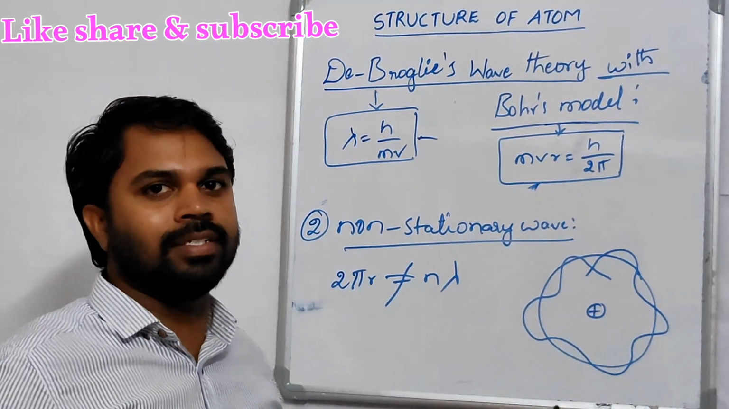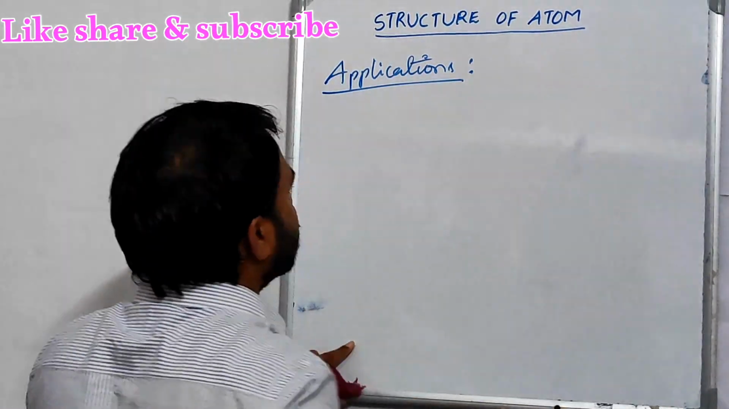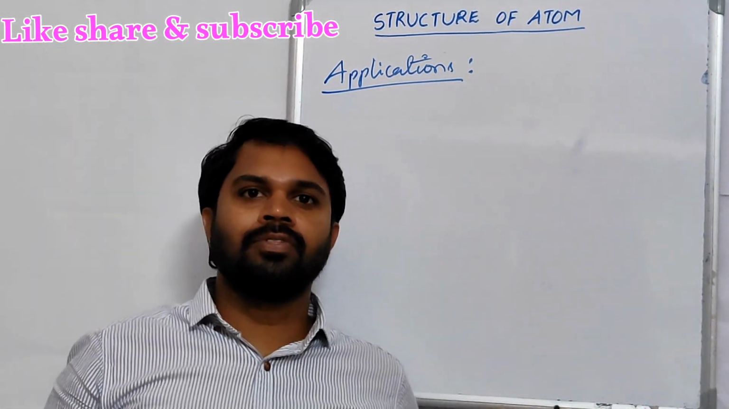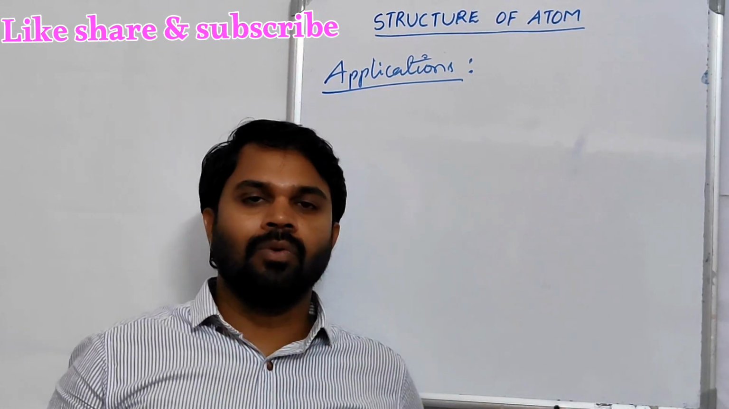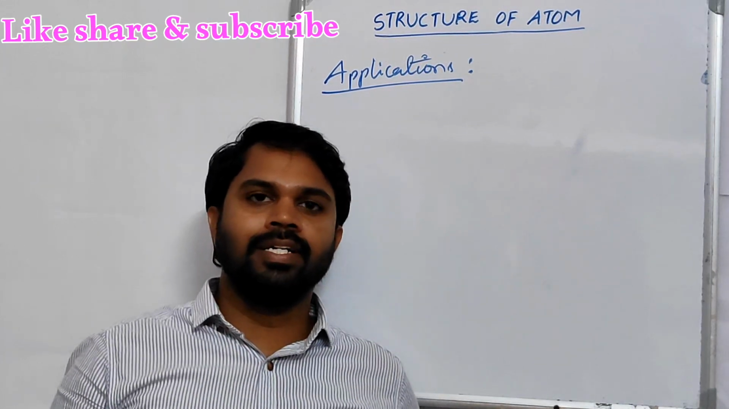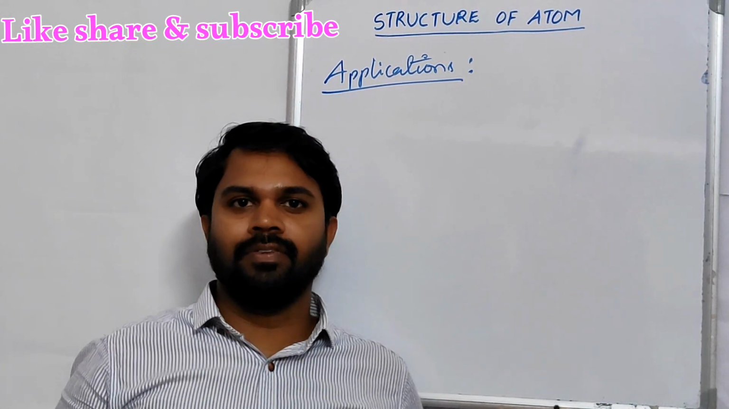Now, come to the applications of de Broglie's wave theory. The first application is that the number of waves formed in an orbit is equal to n. So, in the case of the first orbit, one wave is formed. In the case of the second orbit, two waves are formed. In the case of the third orbit, three waves are formed.